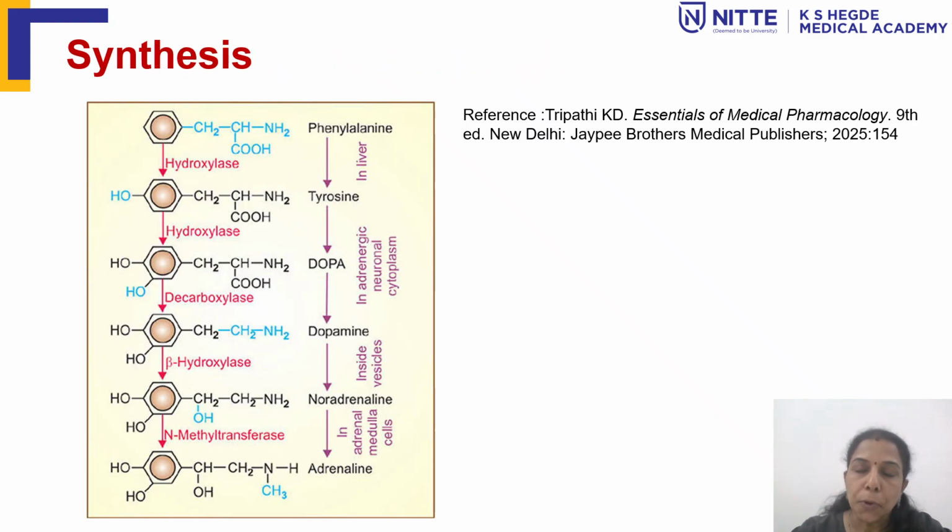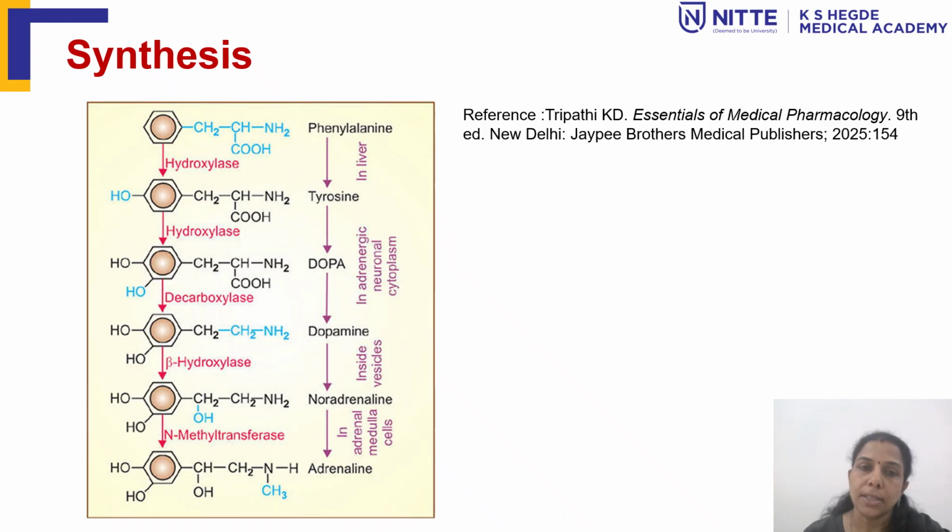How is noradrenaline synthesized in our body? Noradrenaline is synthesized from phenylalanine, which is an essential amino acid in our body. This phenylalanine gets converted into tyrosine in the liver under the influence of phenylalanine hydroxylase enzyme.